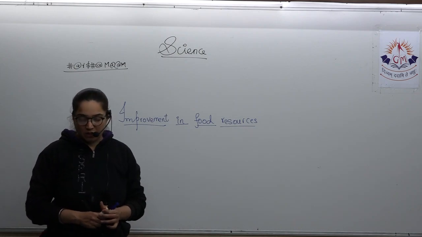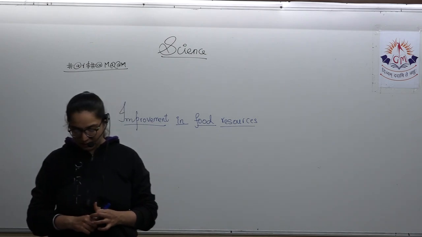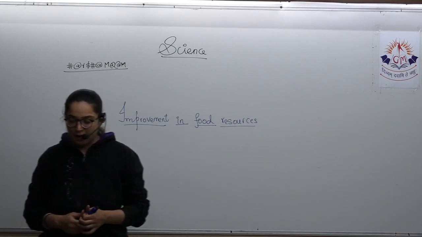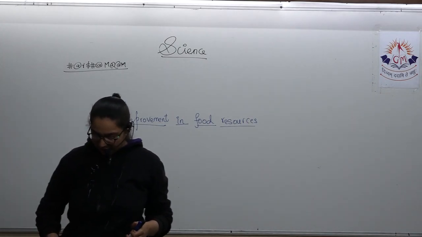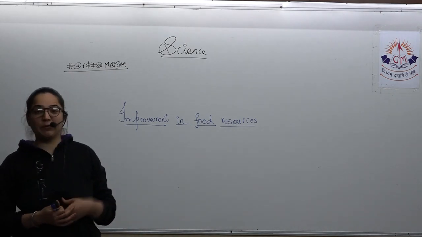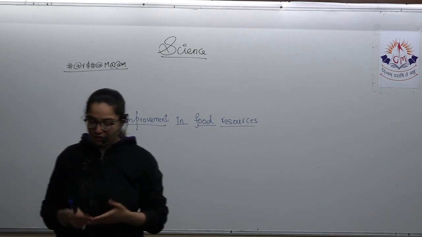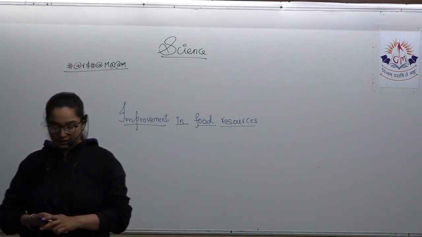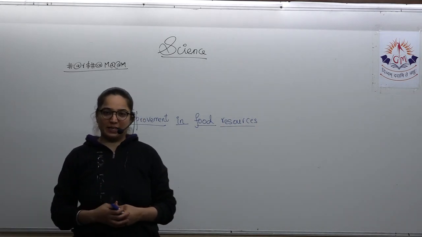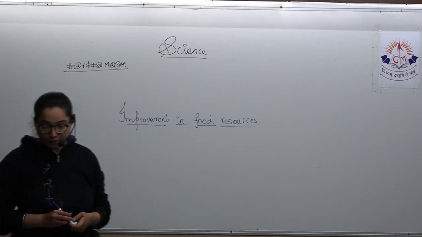The next part is the sources of food. Plants provide us foods like cereals, pulses, seeds, fruits and vegetables. On the basis of it, we can divide the plants into 9 parts. Among them, the very first one is the cereal crop. What is coming under the cereals? Wheat, rice, maize, millets, all these are coming under cereals. What do we get when we eat all the cereals? We get carbohydrates in large quantity.